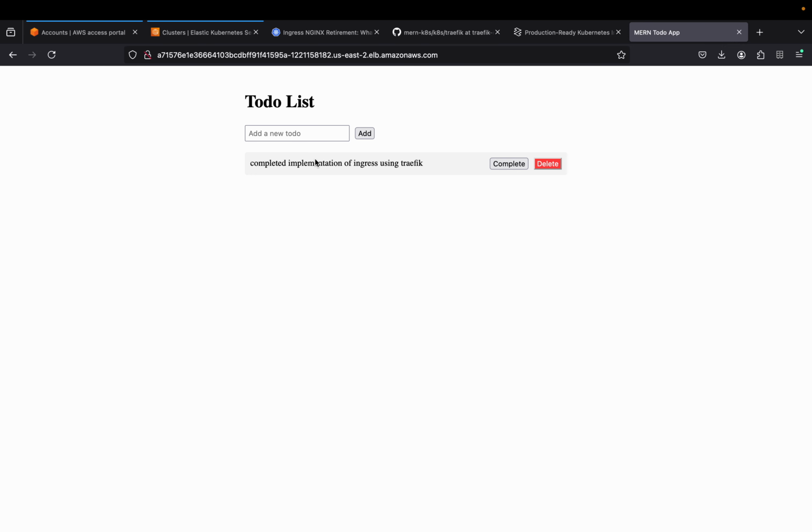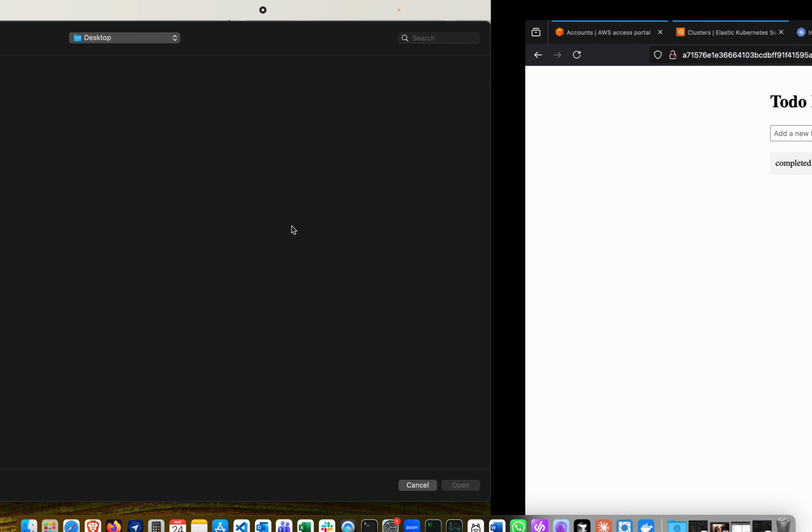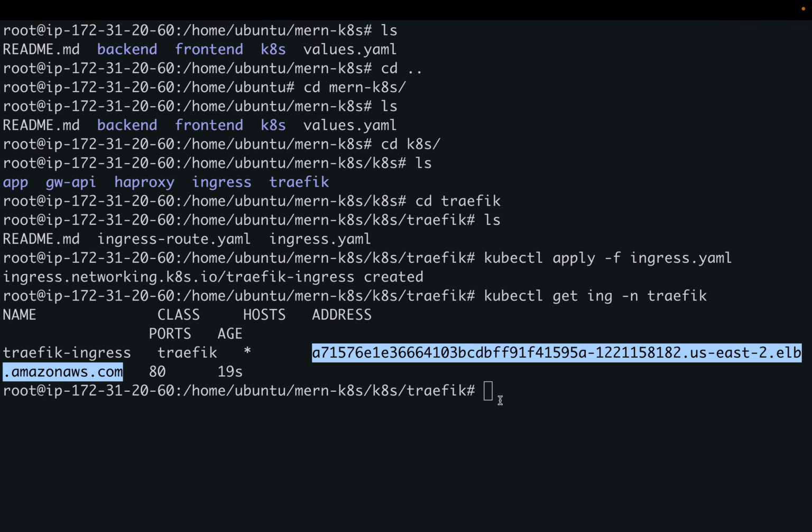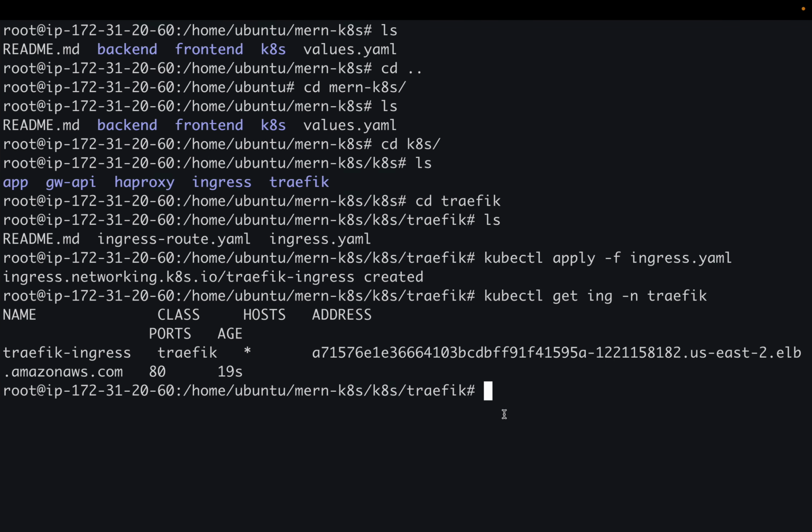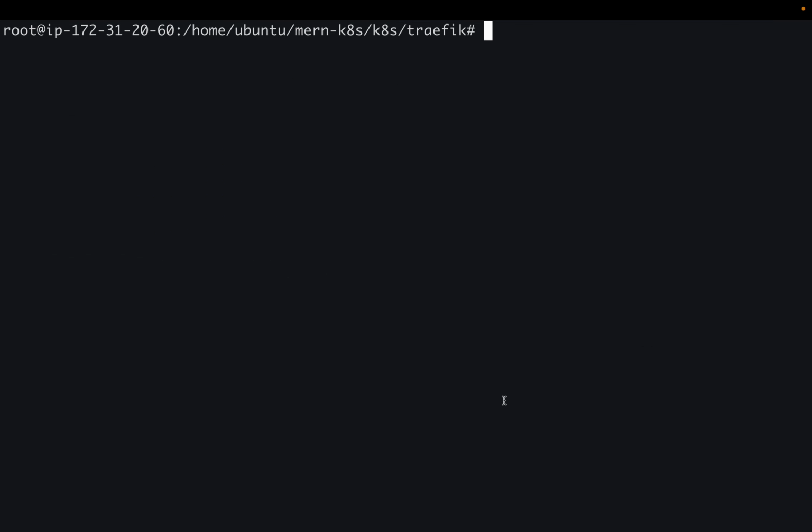Let us add it here. So yeah, first part is done. Like we have implemented Ingress controller for our to-do application. And I think the same entry we can see in the database. So everything is working fine.